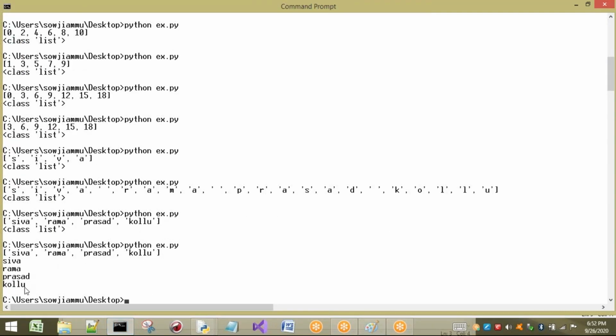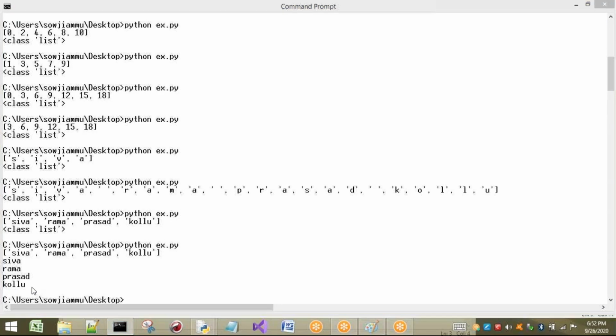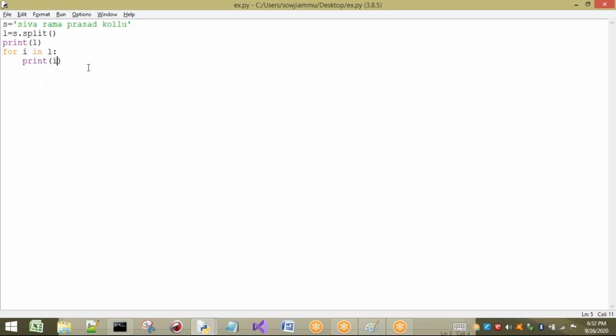Next, the elements of the list have been printed individually by using the concept of a for loop. In this way, we can traverse the elements of the list one by one. Okay, I will take a while loop here. For a while loop also, one by one it is going to print. I will take a while loop for this one.